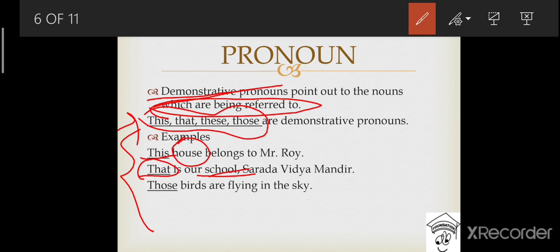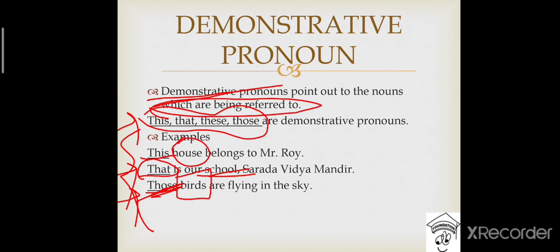So in this way, that becomes an example of a demonstrative pronoun. The third example says, those birds are flying in the sky. So to refer to the birds, we're using the demonstrative word those. So in this way, those becomes an example of a demonstrative pronoun. So it is very easy, like I said: this, that, these, those are the examples of demonstrative pronouns.